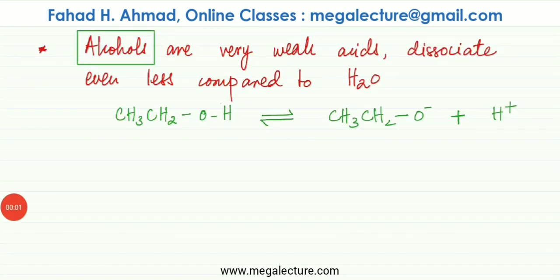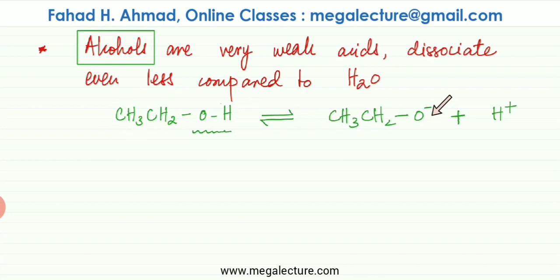Now we're going to start a comparison with alcohols. Alcohols are the weakest of the acids, and they dissociate even less compared to water. So here's an alcohol. All alcohols have this OH group in them. And remember, when an alcohol produces H plus 1 ions, it's always this OH group that releases H plus 1 ions. Not any of the other hydrogens would be lost, but the OH hydrogen would be lost.